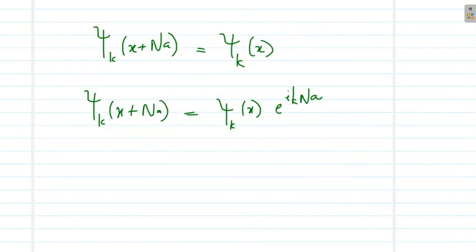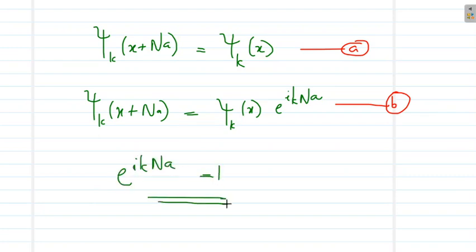So if you compare these two equations, A and B, dividing these two equations, we can understand that e raised to ikna will be equal to 1. Then only this equation will be satisfied. So when will exponential of i into a variable be 1?